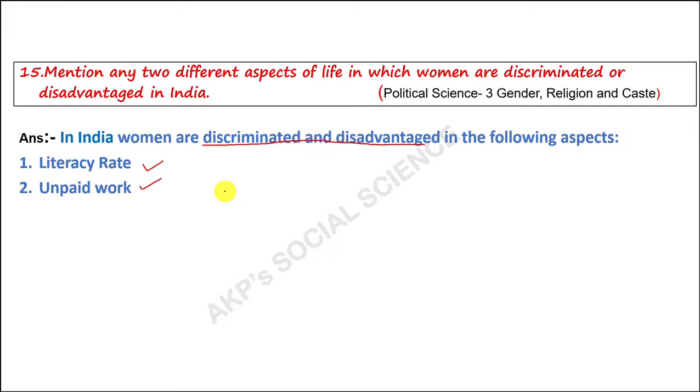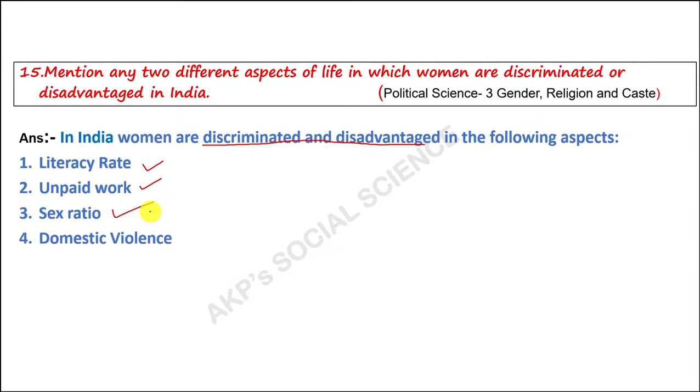Women are working at their own home, whereas nothing is paid for the work. Third, sex ratio. As we know very well, parents do not like a girl child. So, the sex ratio in India is very low compared to men.